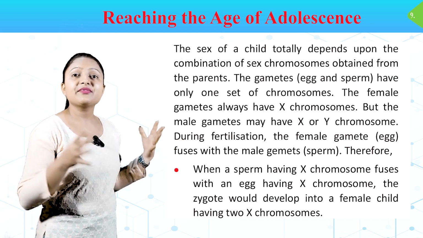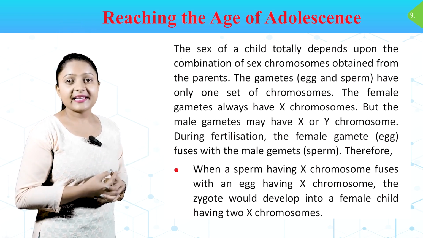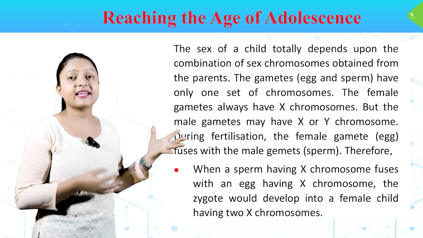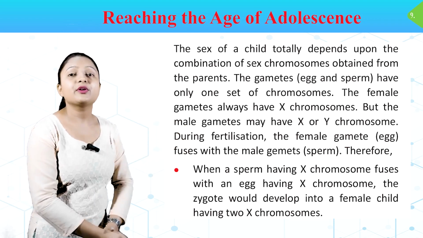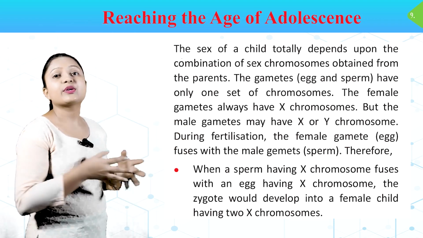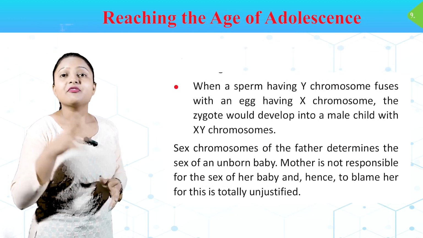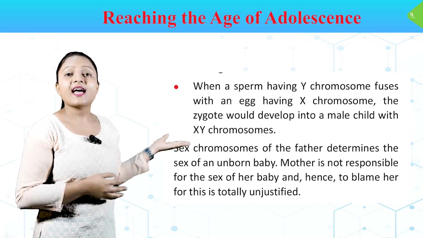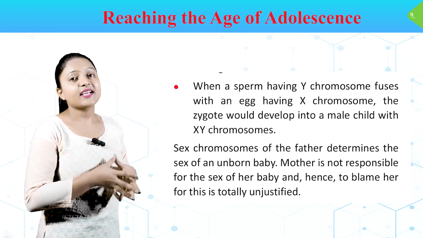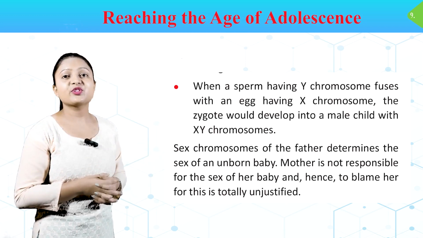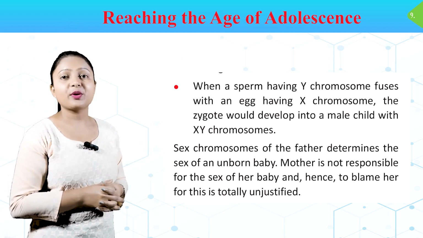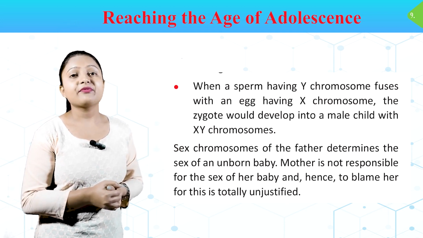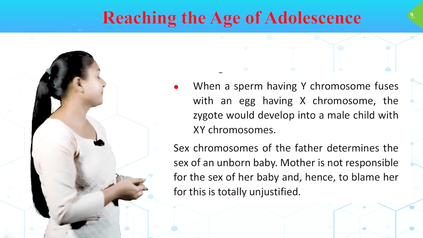During fertilization, the female gamete egg fuses with the male gamete sperm. Therefore, when a sperm having X chromosome fuses with an egg having X chromosome, the zygote would develop into a female child having 2 X chromosomes. When a sperm having Y chromosome fuses with an egg having X chromosome, the zygote would develop into a male child with XY chromosomes. Sex chromosomes of the father determine the sex of an unborn baby. Mother is not responsible for the sex of her baby, and hence to blame her for this is totally unjustified.